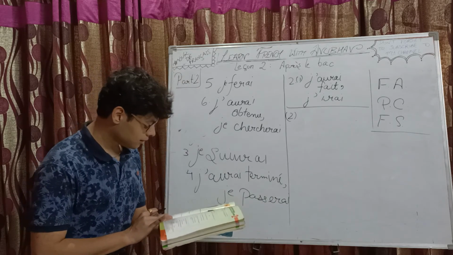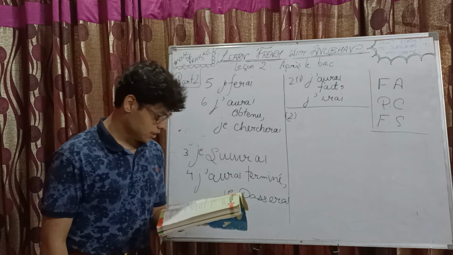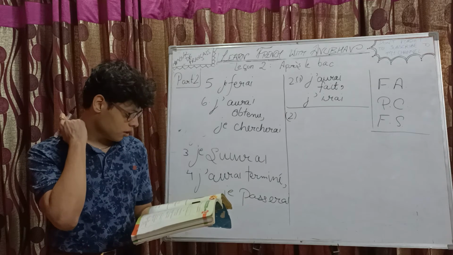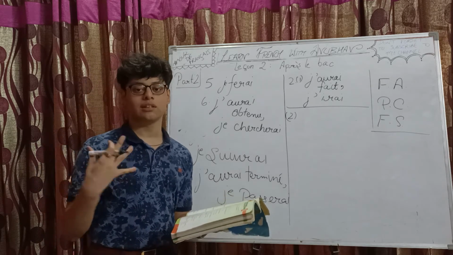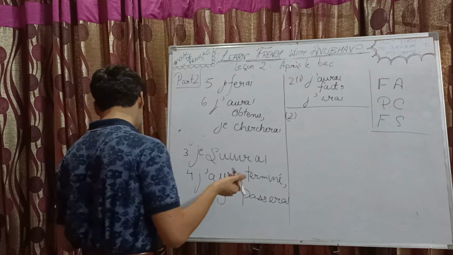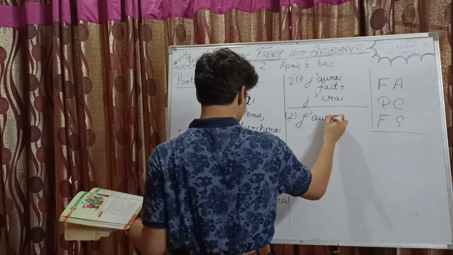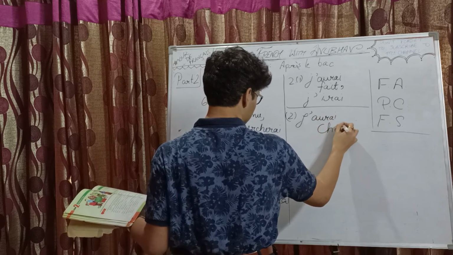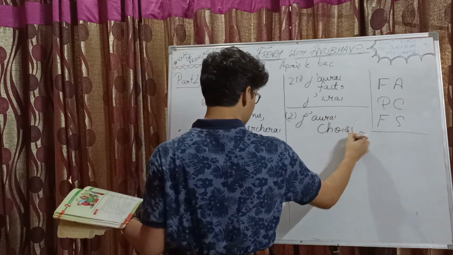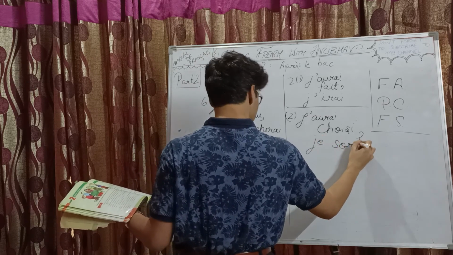Second we have lorsque je dash choisir un livre, je dash sortir. So when I will be choosing a book, I will move out. So of course first action is to choose the book, right? So choisir will be done with futur antérieur. J'aurai choisi. Right, and then je sortirai.